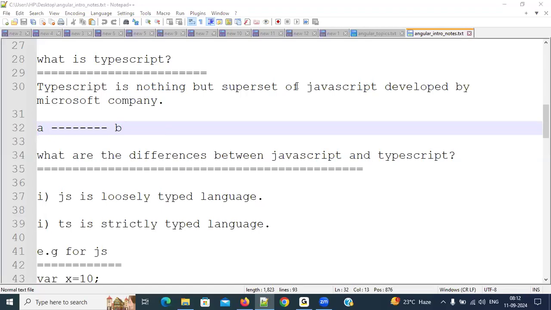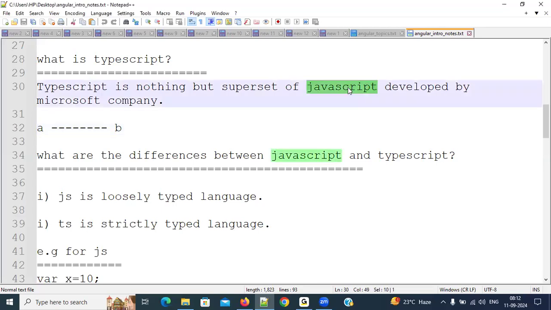In the same way, the Microsoft people have taken JavaScript into their hands and converted it into TypeScript. Now, after conversion, there will be differences or not? Definitely there will be differences. Then what are the differences between them?